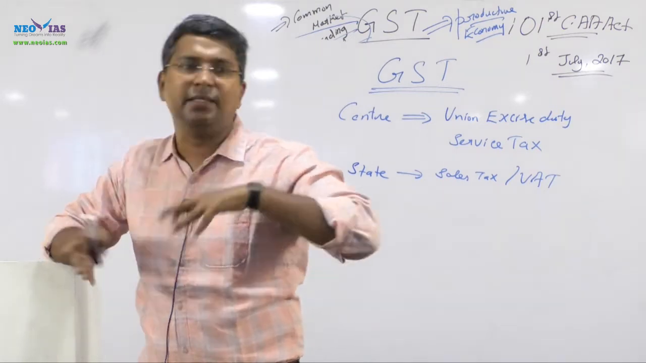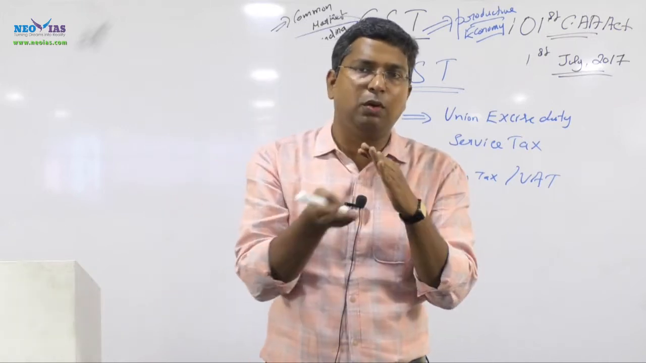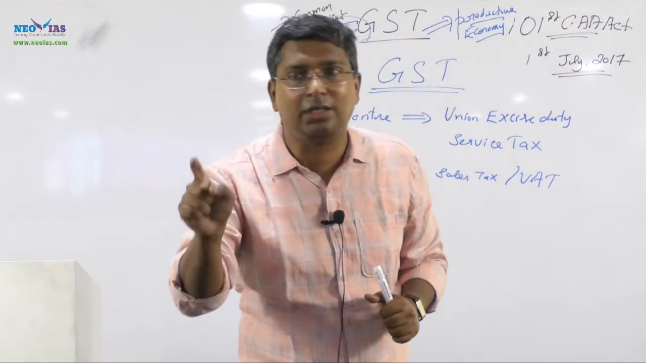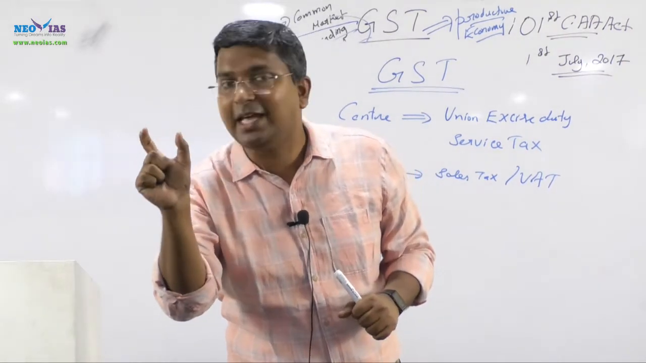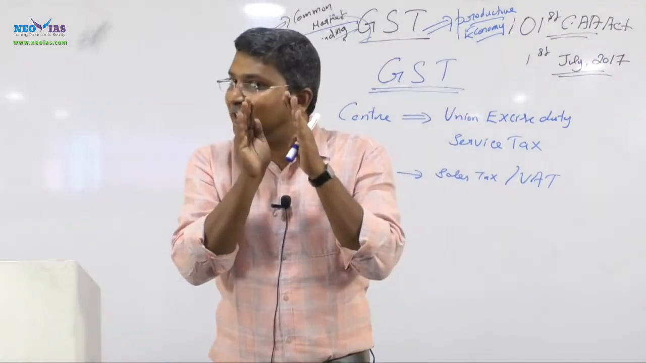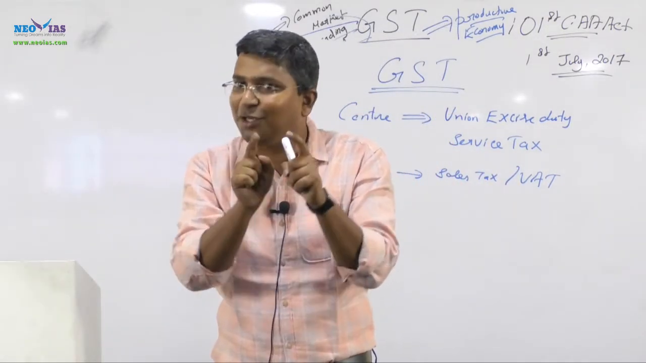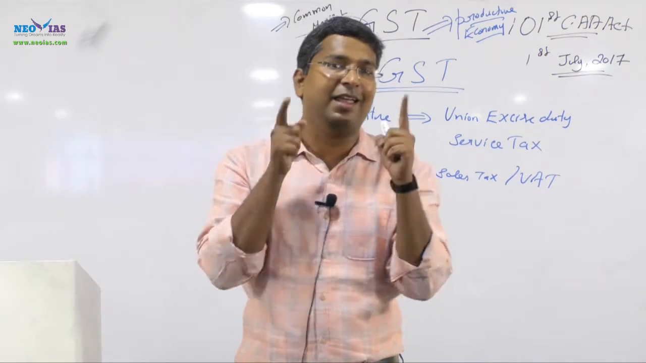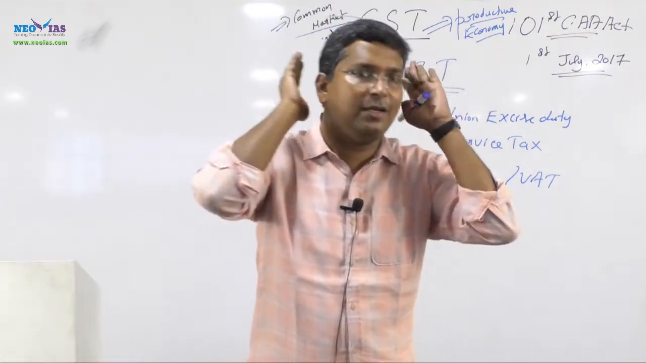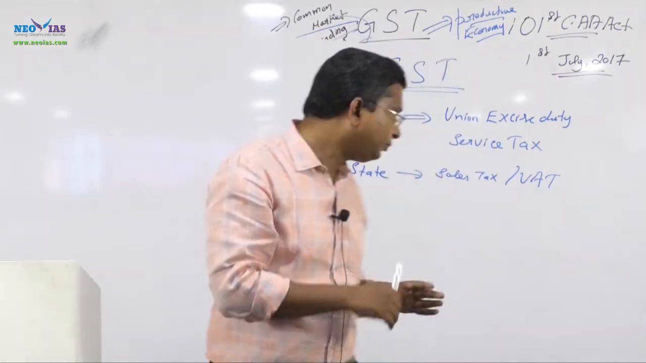With GST, the center and state have pooled sovereignty in relation to what? Only to one area. What is that? In relation to indirect taxes. Don't get confused. This pooled sovereignty is only in relation to GST. GST is what? In relation to indirect tax only. Nothing else. In relation to indirect tax only.